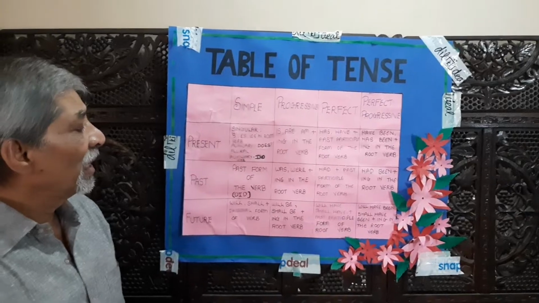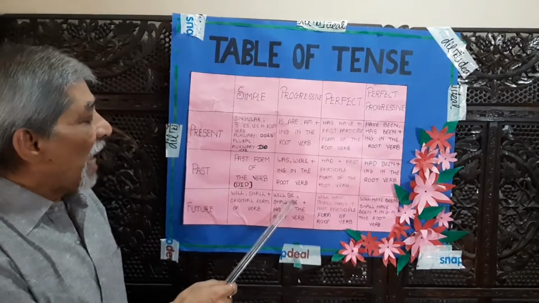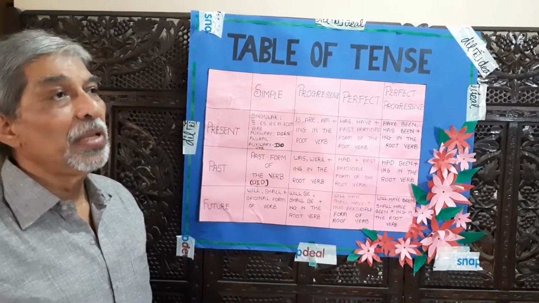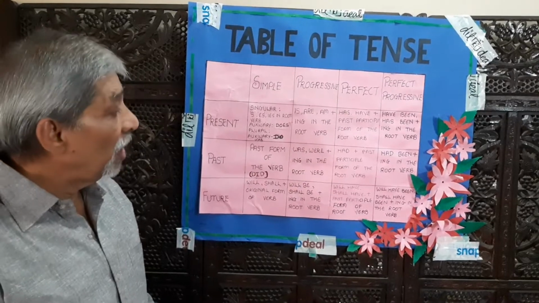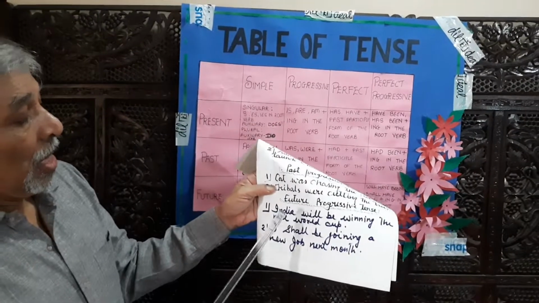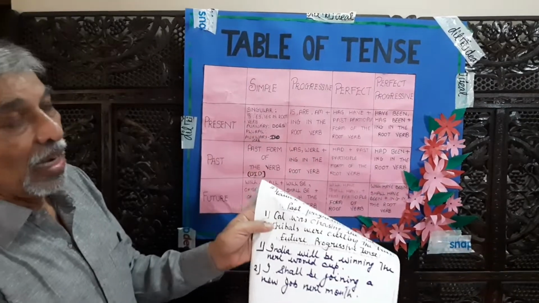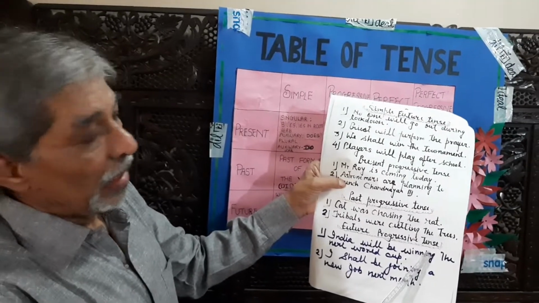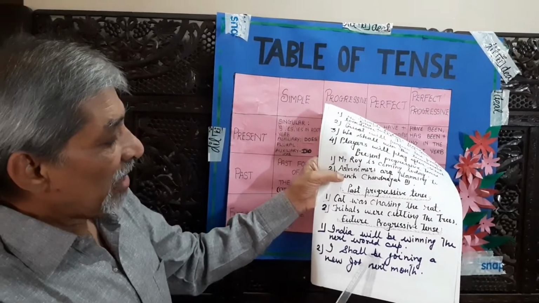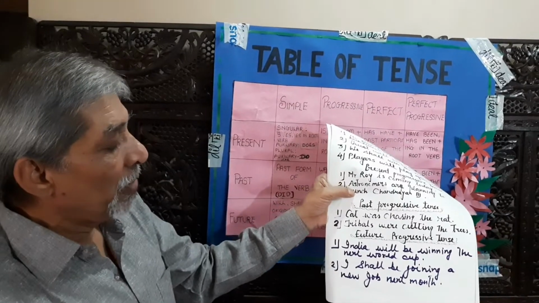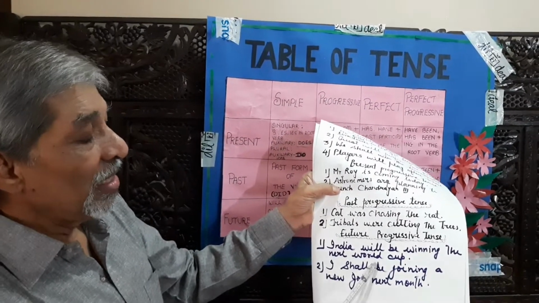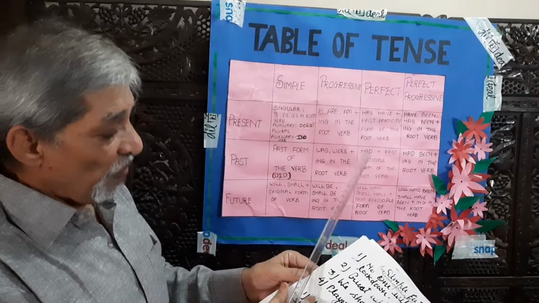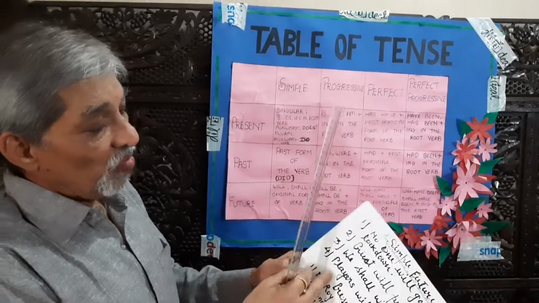Future progressive tense can be made by will be, shall be, plus ing in the root verb. Example, India will be winning the next World Cup. Will be and winning, ing. I shall be joining a new job next month. Shall be, joining. Will be with all the subjects and shall be with I and we.